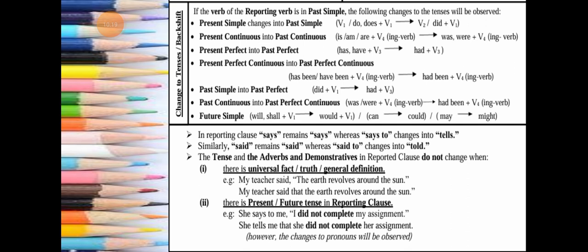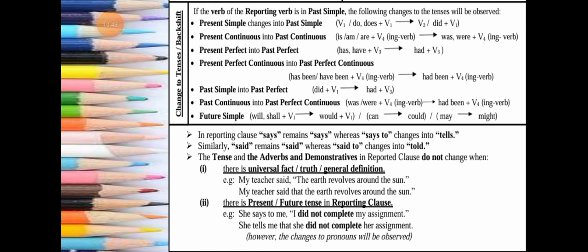Present perfect into past perfect. Now the present perfect formula is has/have plus V3, and past perfect is had plus V3. They are both going to be changing. Present perfect continuous into past perfect continuous. The present perfect continuous formula is has been or have been plus the V4 (-ing) verb. It changes into past perfect continuous, which is had been plus the V4 (-ing) verb.